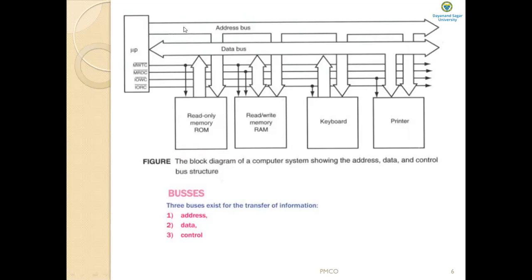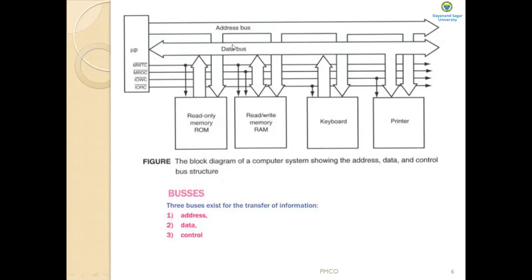This is the address bus. The address bus is connected to the microprocessor, the memories, the input device, and the printer. Similarly, this is the data bus.